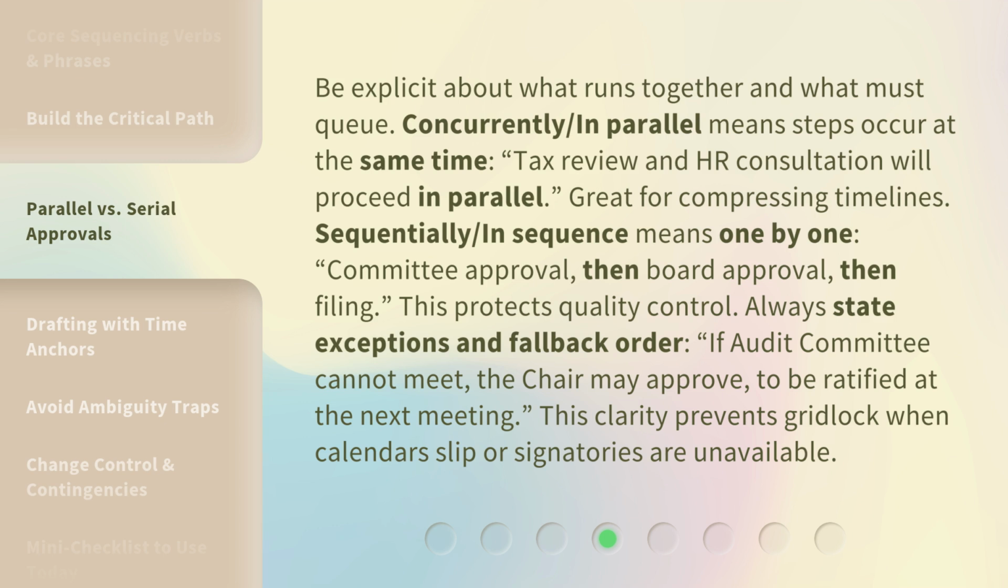This protects quality control. Always state exceptions and fallback order. If audit committee cannot meet, the chair may approve, to be ratified at the next meeting. This clarity prevents gridlock when calendars slip or signatories are unavailable.